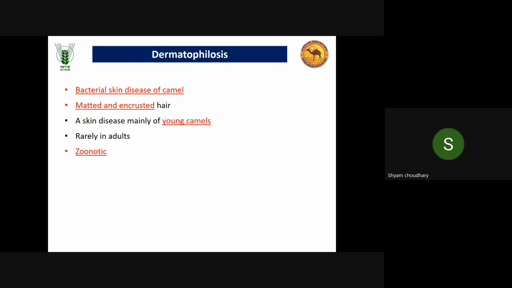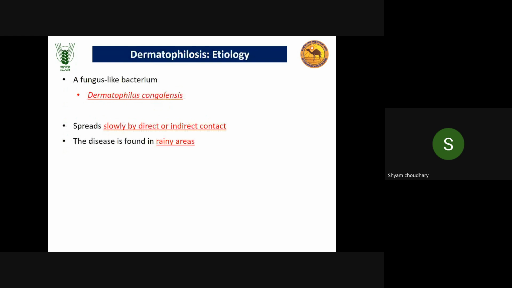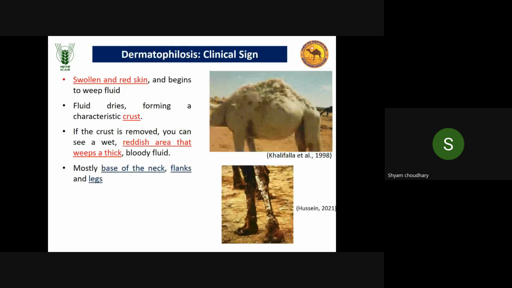It is a bacterial skin disease of camel. Matted and encrusted hair is the most common sign. It mainly affects young camels, rarely adults, and it is also zoonotic in nature. Etiology: the fungal-like bacterium Dermatophilus congolensis is responsible for this disease. It spreads slowly, by direct and indirect contact, and is mostly found in rainy seasons.